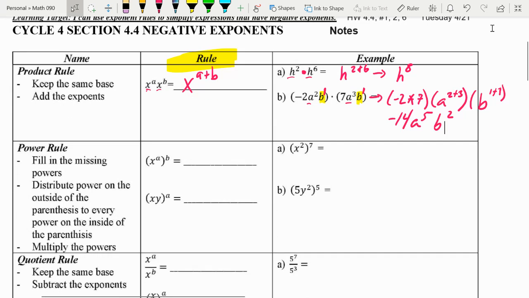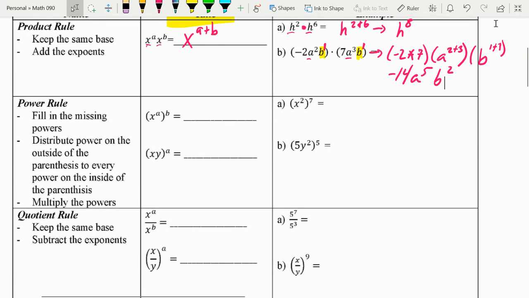All right, the power rule. This is when you have a power raised to a power. In that case, you're just going to multiply those two exponents together. And we can also just write a and b next to each other. When you're multiplying variables, you can just write them next to each other.